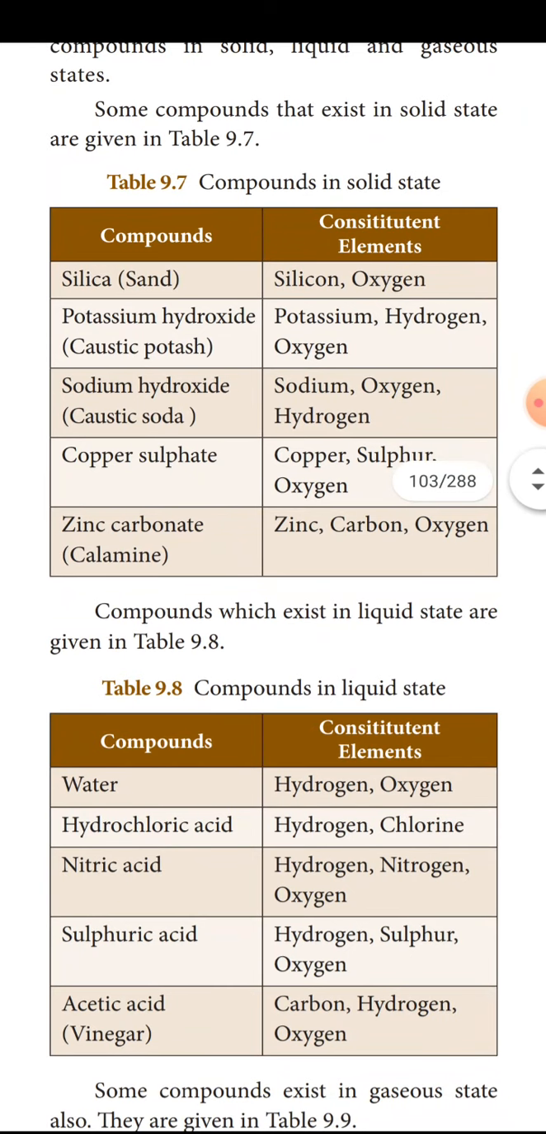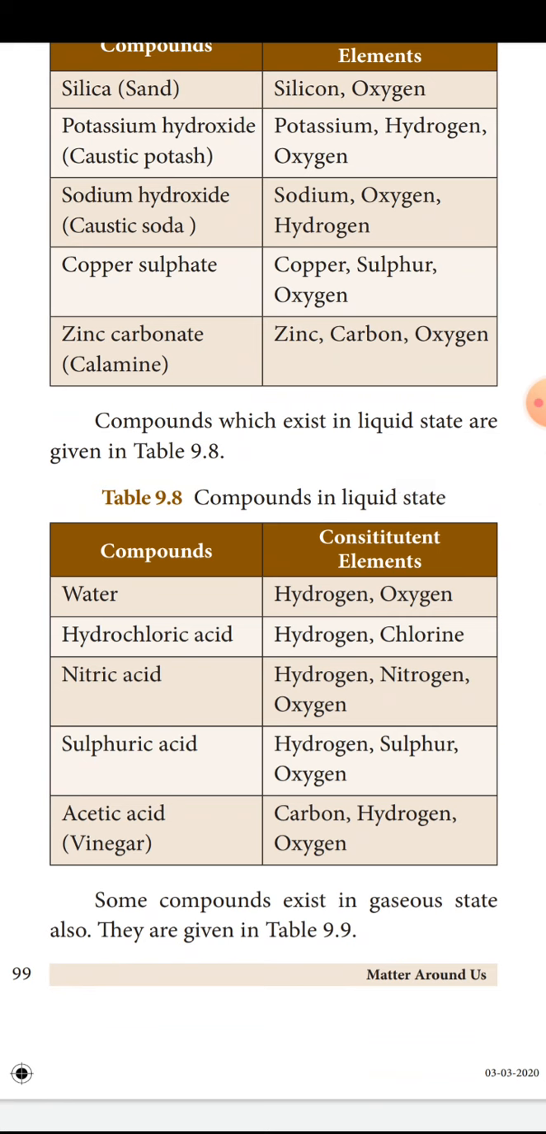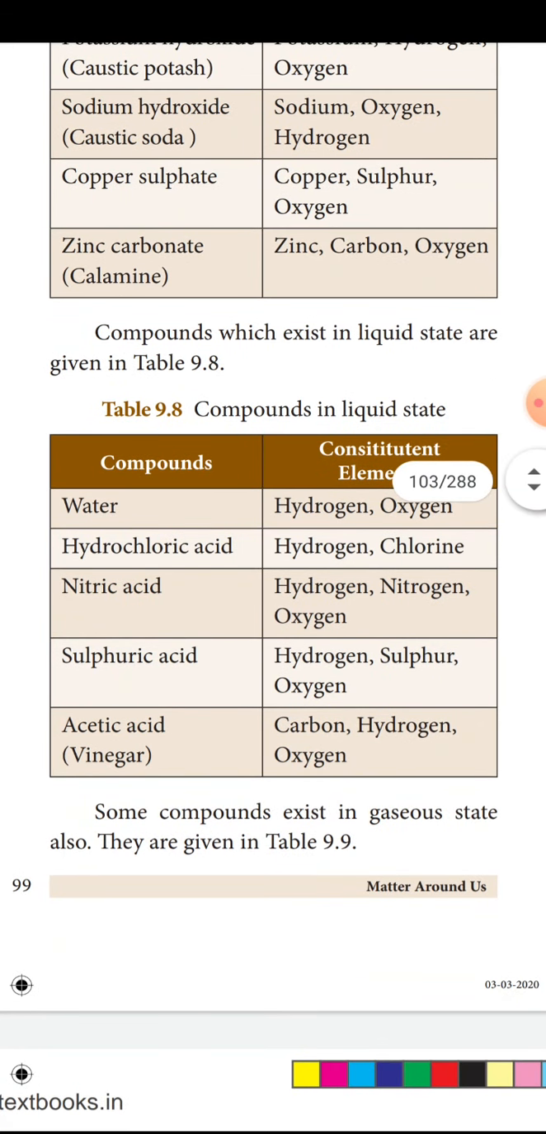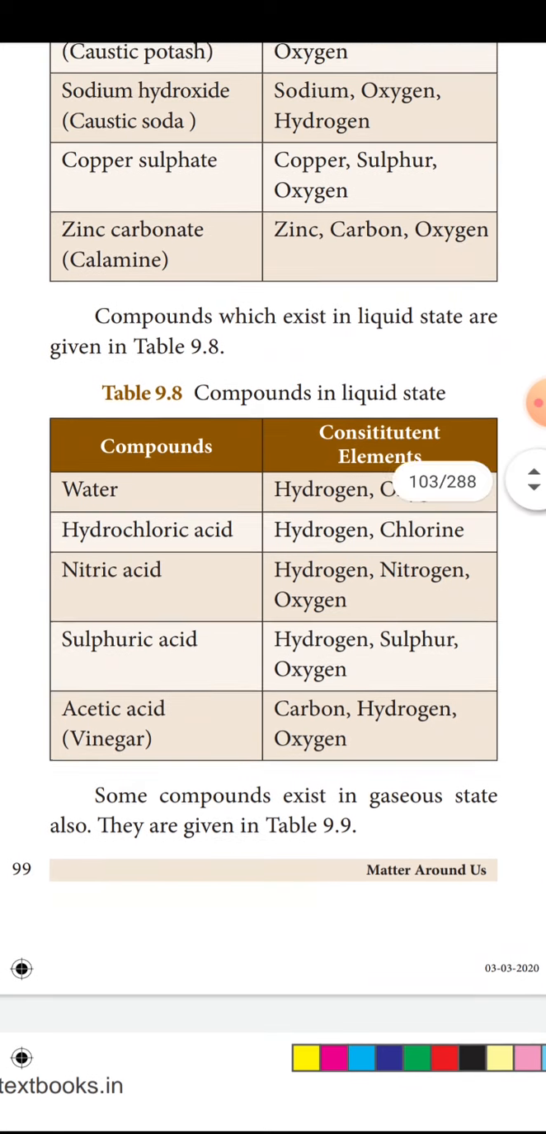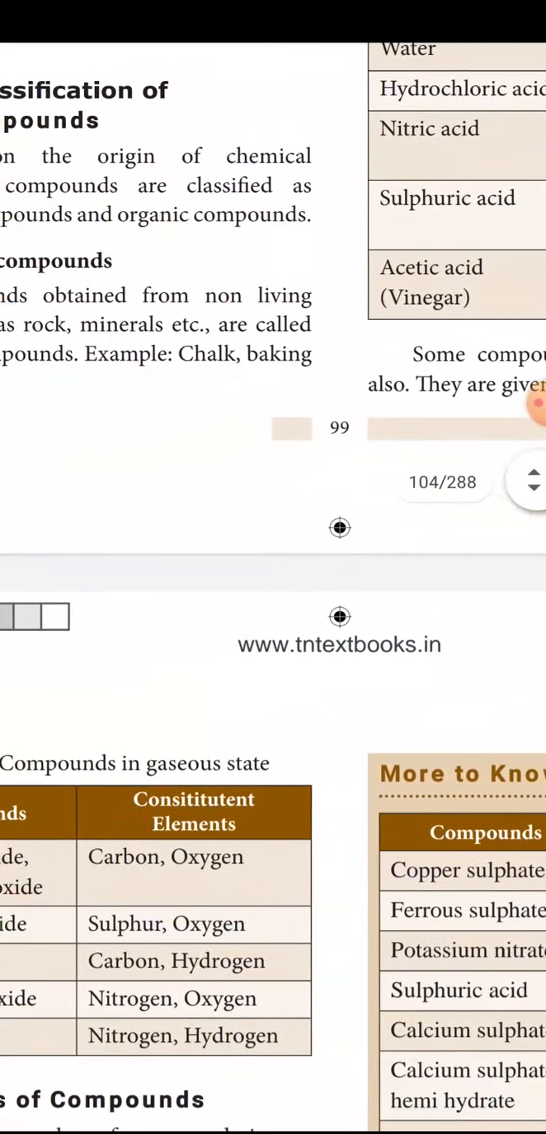Compounds that exist in liquid state: water, hydrochloric acid, nitric acid, sulfuric acid and acetic acid. The elements present in them are hydrogen and oxygen; hydrogen and chlorine; hydrogen, nitrogen and oxygen; hydrogen, sulfur and oxygen; carbon, hydrogen and oxygen. So these are all the compounds which exist in liquid state.